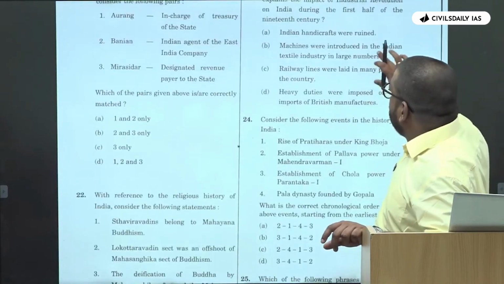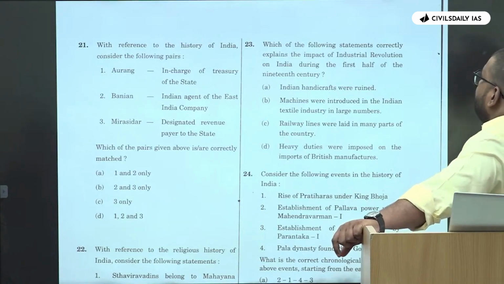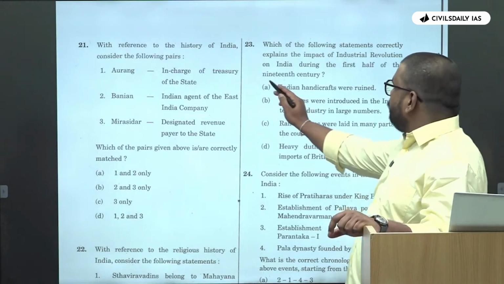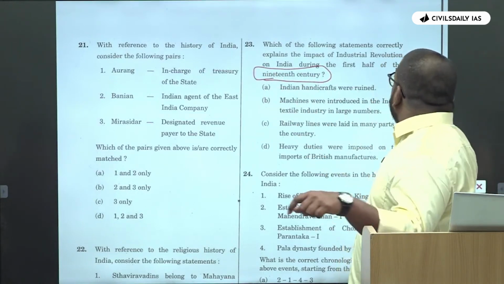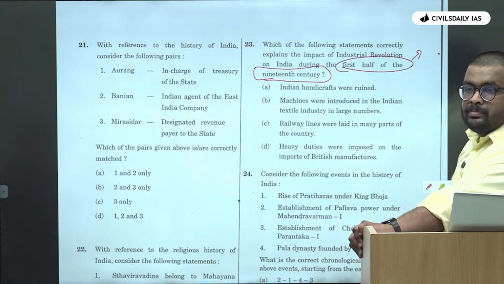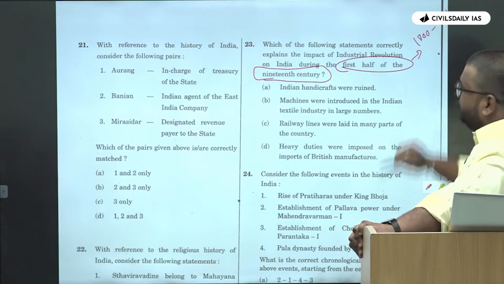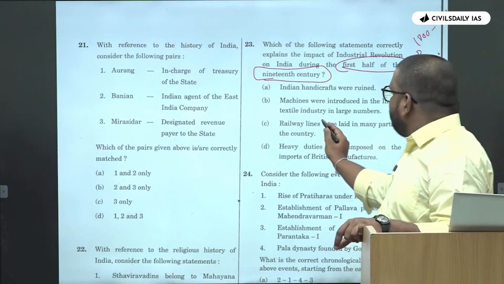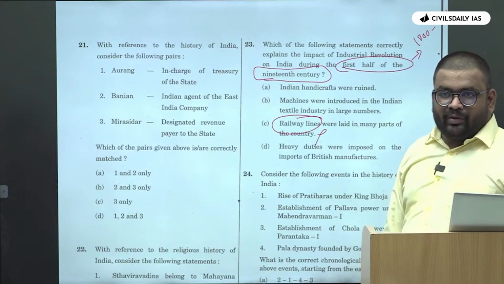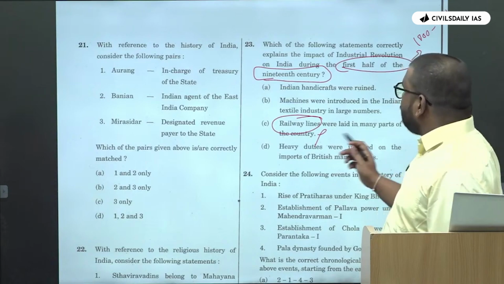The second question. Which of the following statements correctly explains the impact of industrial revolution on India during the first half of 19th century? Again, the detailing. The first half of 19th century means what is the time period? Yes, 1800 to 1850, right? अब रेलवे कब आई थी इंडिया में? 1853, तो हो गया एलिमिनेट ऑटोमेटिकली. हेवी ड्यूटीज, ठीक है. बाकी तो ये ऑप्शन सी इज ऑटोमेटिकली एलिमिनेटेड.